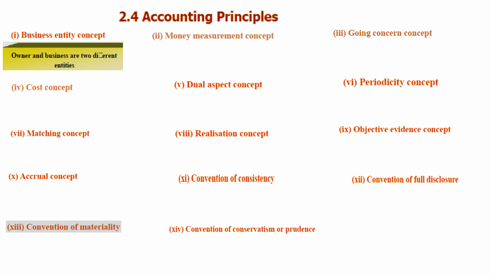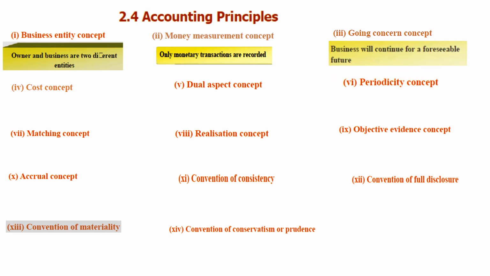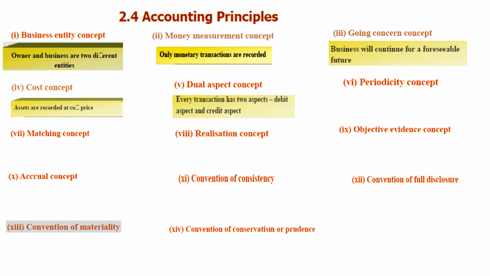Owner and the business are two different entities. Owner is different from the management. Money measurement concept: only money transactions are recorded. Then going concern concept: business will continue for a foreseeable future. It is a continuing process and it does not end in the present. It expects future advantages. And cost concept: assets are recorded at cost price. Dual aspect: every transaction has two aspects, debit aspect and credit aspect.